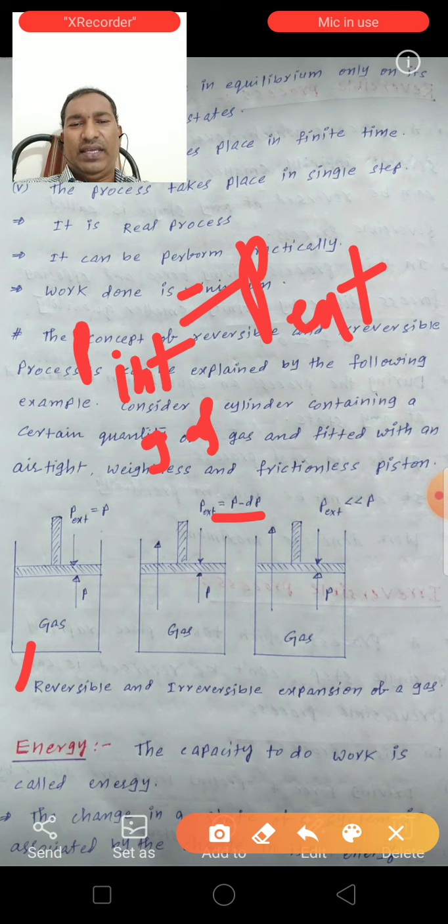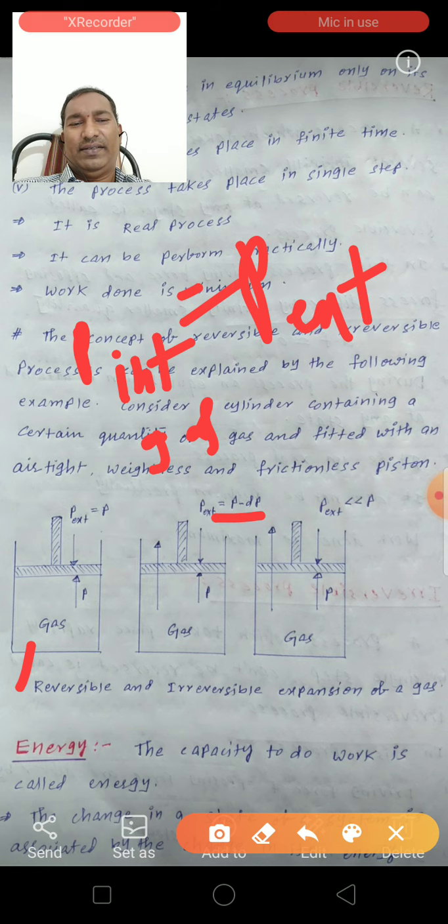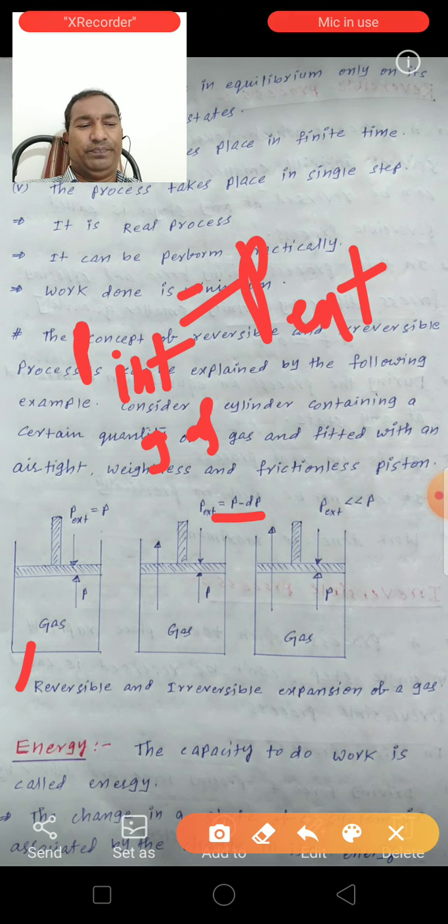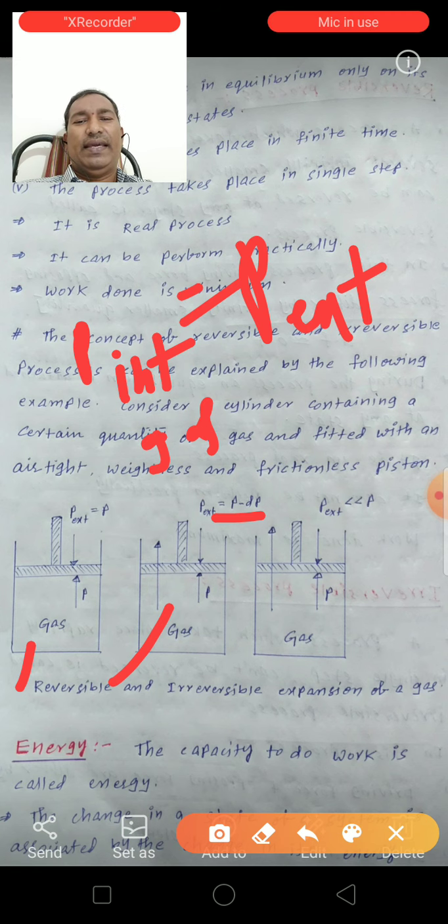This is shown in figure B. The external pressure decreased infinitesimally by dP, becoming P minus dP, which is infinitesimally smaller than the internal pressure of the gas, so the gas will expand infinitesimally.